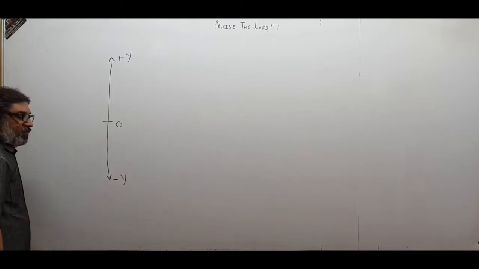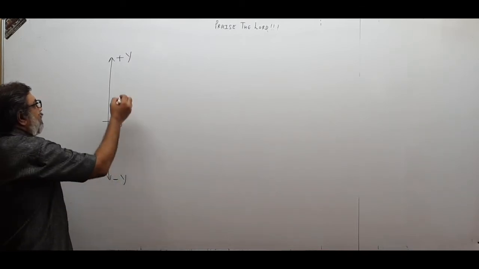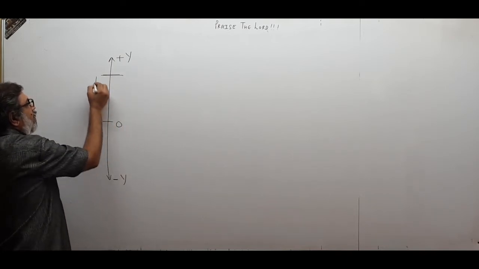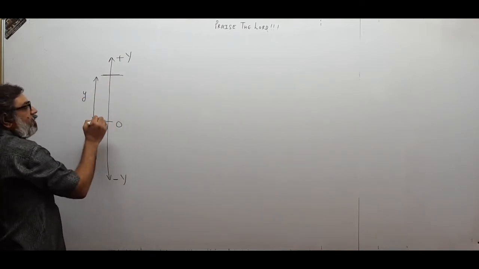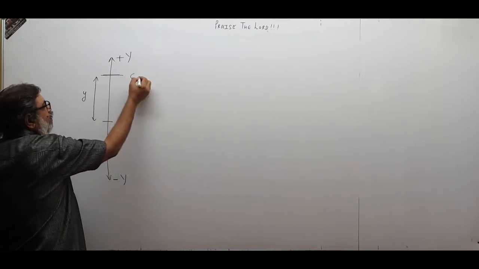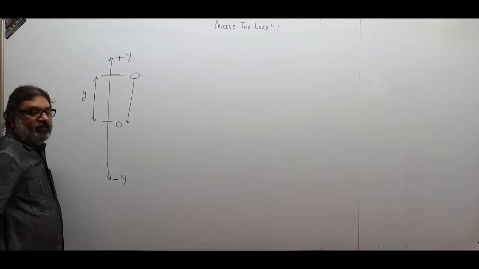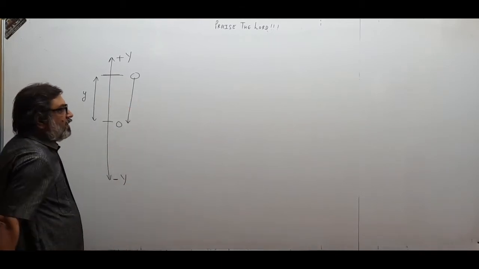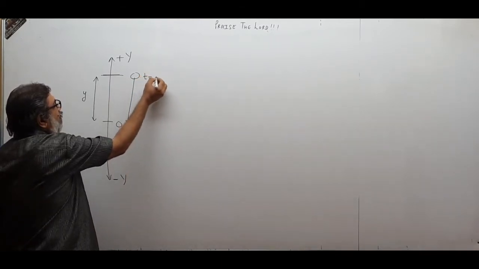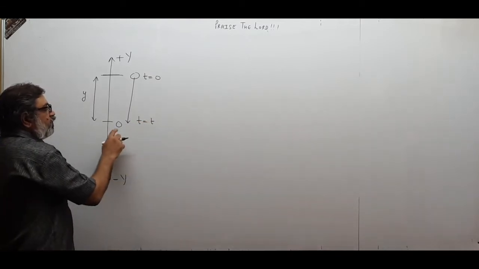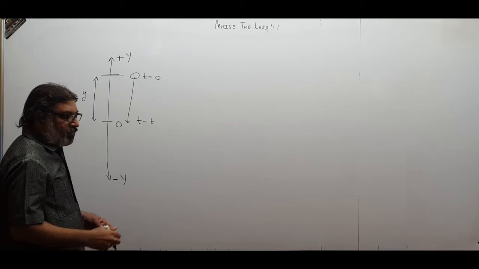Supposing we are dropping a body from somewhere, and in time t it reaches a distance of y. It was here at t equal to 0 and it reaches this point at time t.